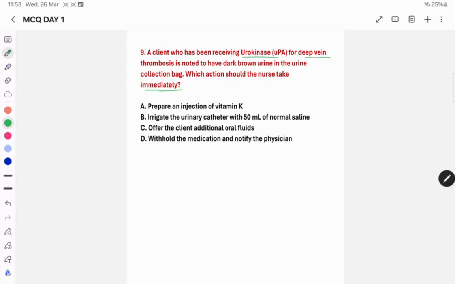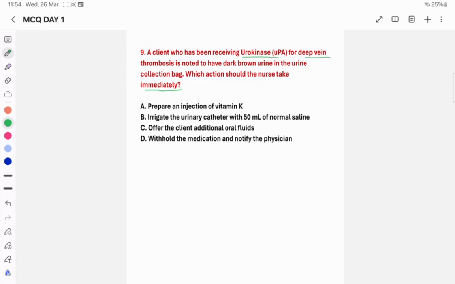Option A, prepare an injection of vitamin K. Option B, irrigate the urinary catheter with 50 ml of normal saline. Option C, offer the client additional oral fluids. Option D, withhold the medication and notify the physician. So please do understand here.